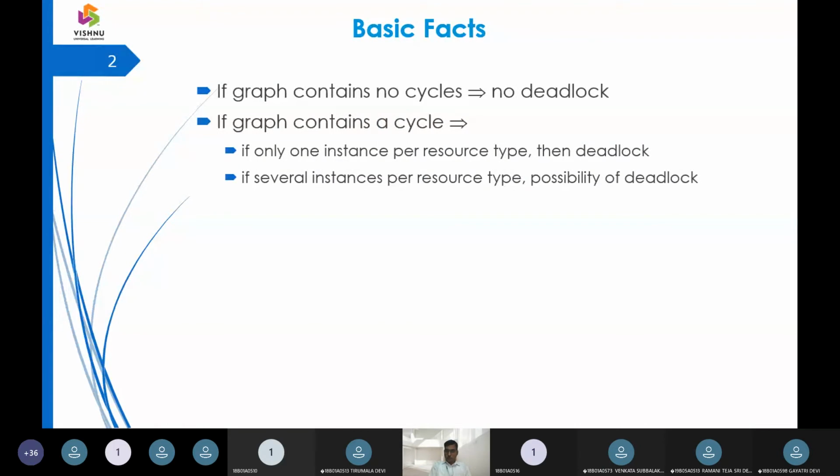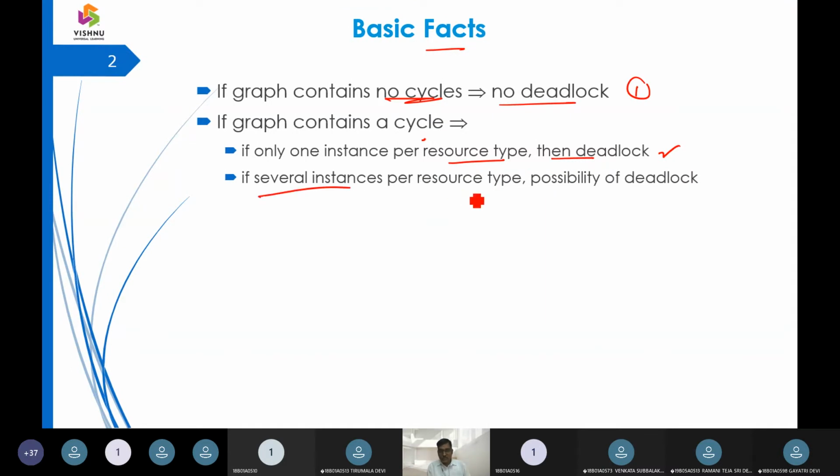So you can see the facts. If the graph contains no cycles, then there is no deadlock. That is the basic fact we should digest. If the graph contains a cycle, and there is only one instance per resource type, then there is a chance of a deadlock.